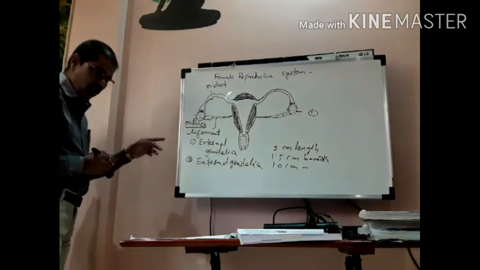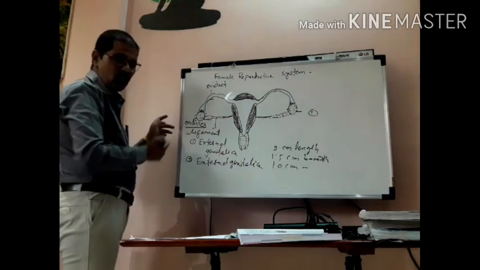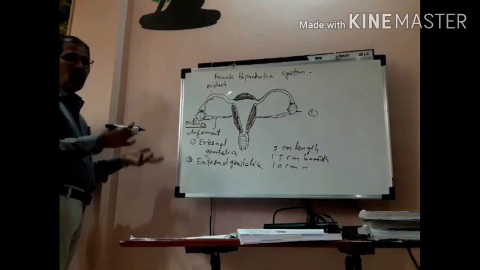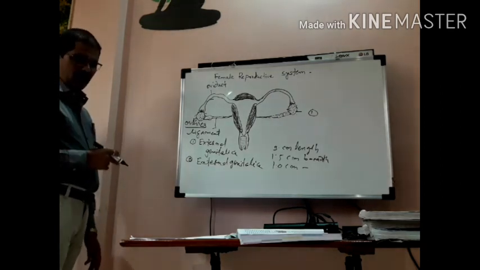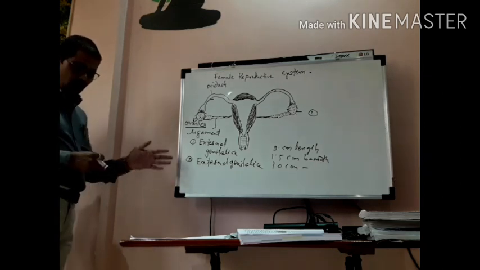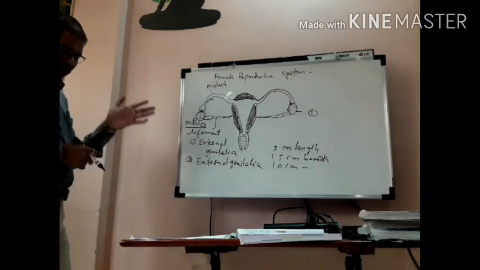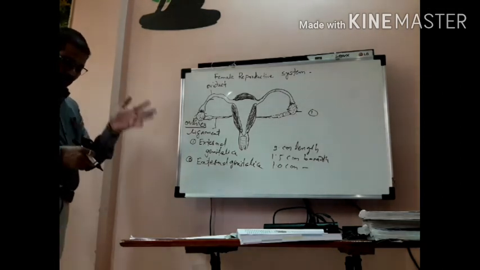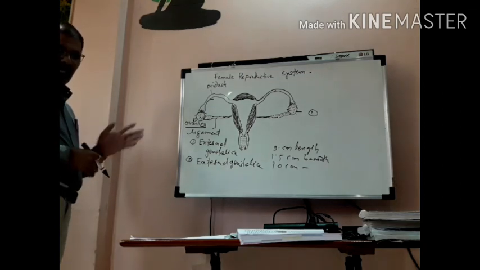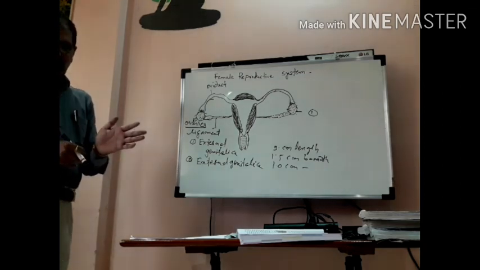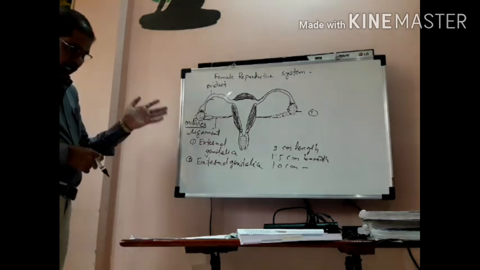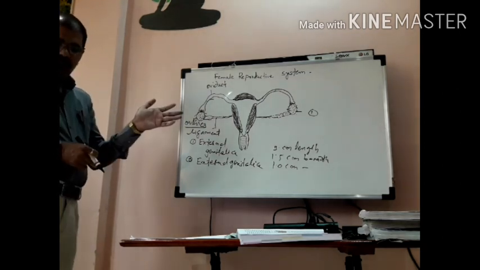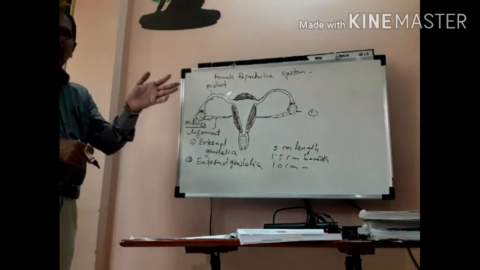One hormone is called estrogen. What is the role of estrogen in the human female reproductive system? It regulates the development of female sex organs, and at the time of ovulation it helps with ovulation.